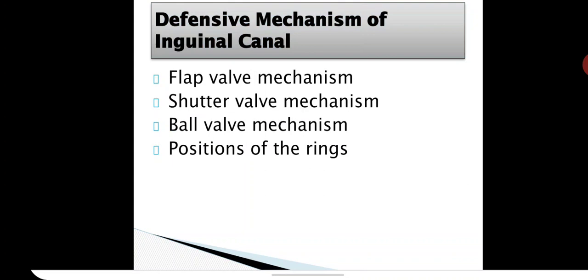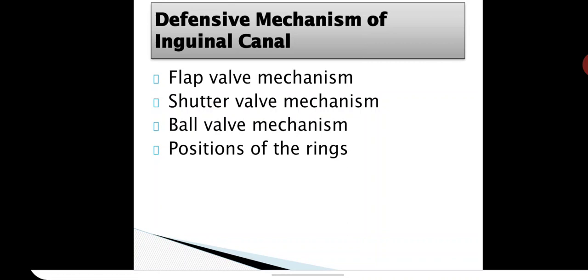Then, what is the shutter mechanism? The construction of the canal is such that opposite the deep ring, the anterior wall is strengthened by the fleshy fibers of the internal oblique muscle. Opposite the superficial ring, the posterior wall is strengthened by the conjoint tendon.